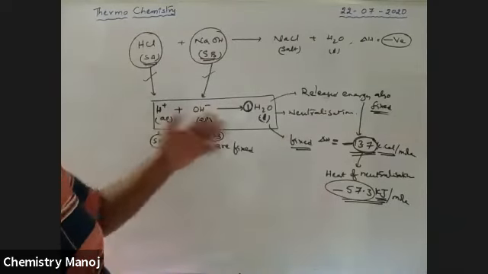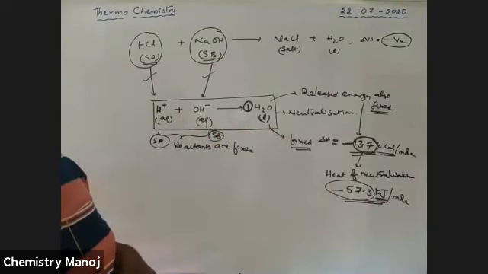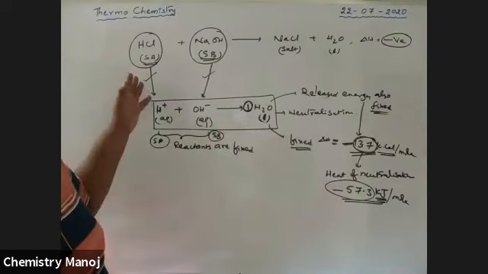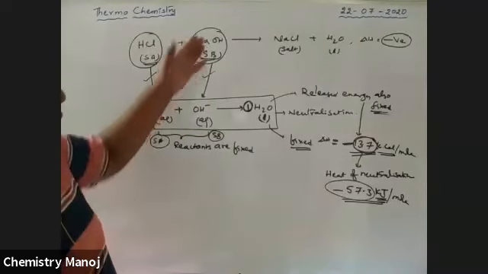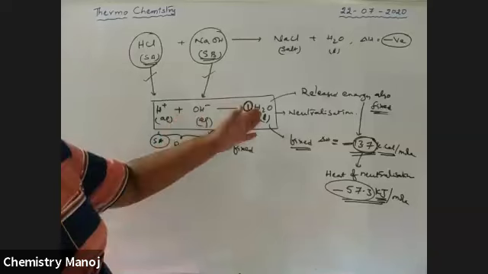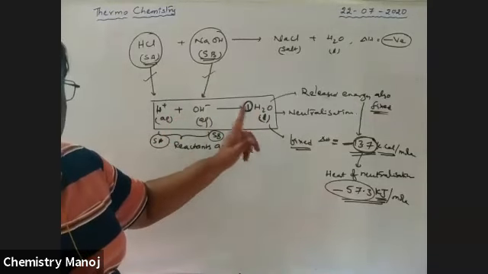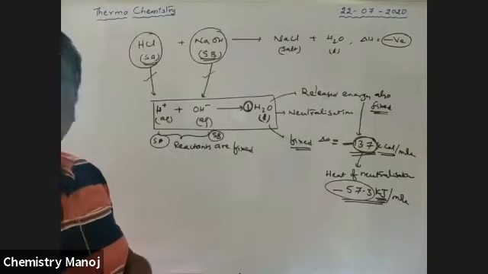Those strong acids are already represented, just like in the earlier concepts. Any strong acid reacts with any strong base. Always the strong acid releases H plus ion, and the strong base releases OH minus ion. That gives 1 mole of water. It is applicable only for 1 mole of water molecule.